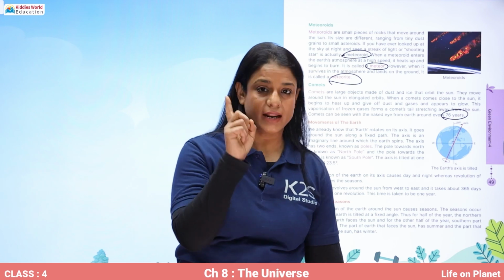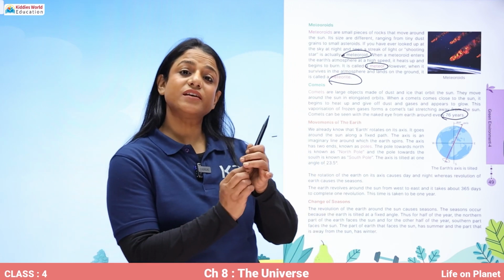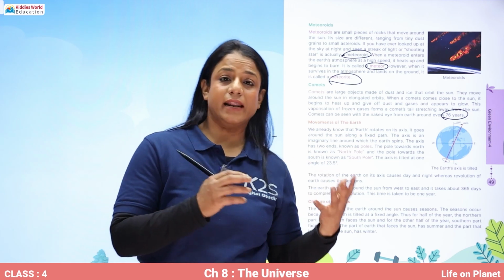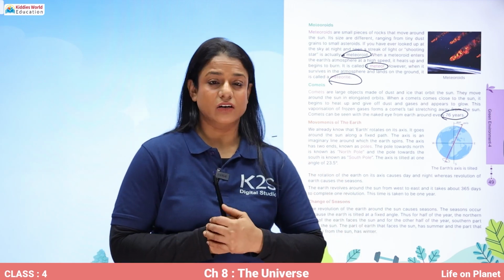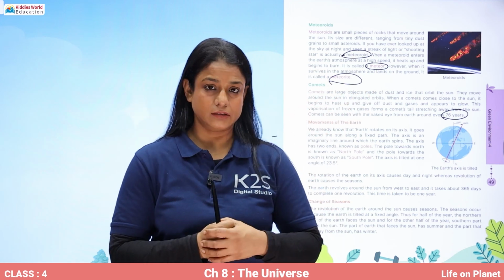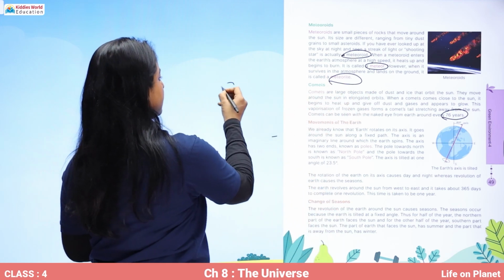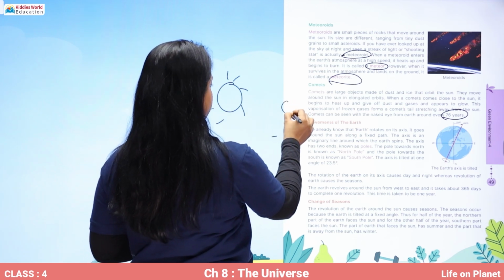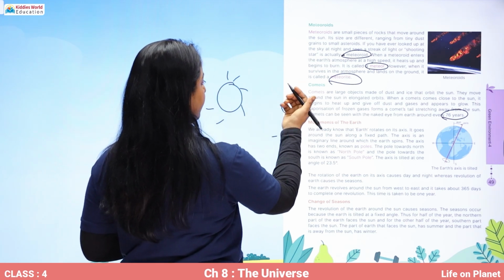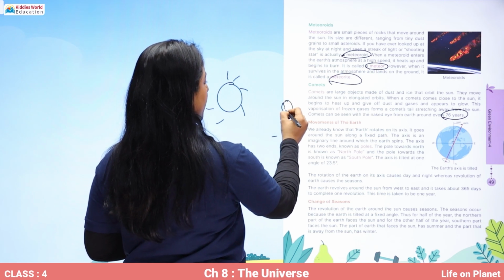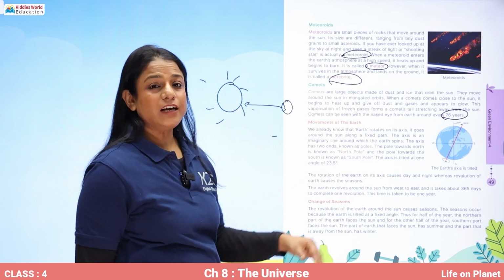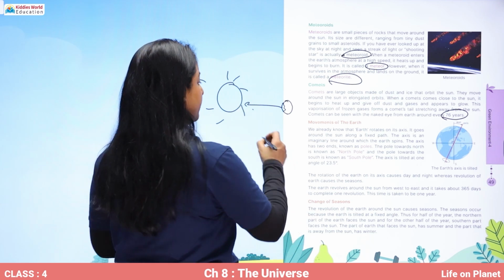That is in one day. And because of this rotational movement of the Earth, day and night occur in different parts of the Earth. So suppose this is our sun, this is our Earth. Earth is rotating. The part which is towards the sun, in that part of the Earth, it will be day.